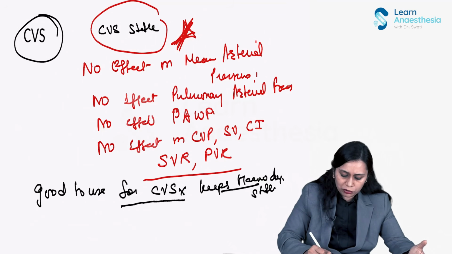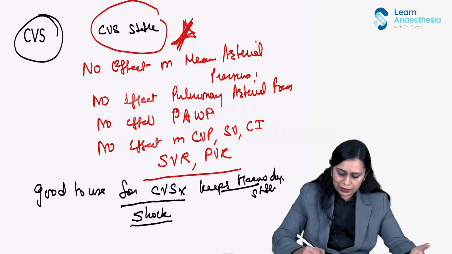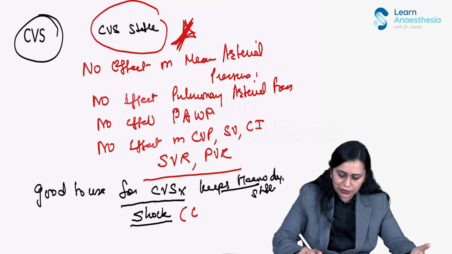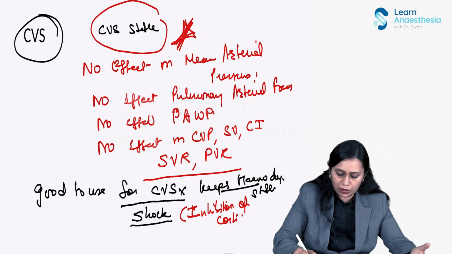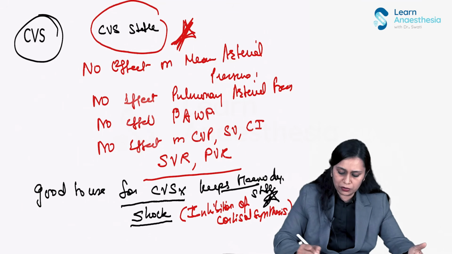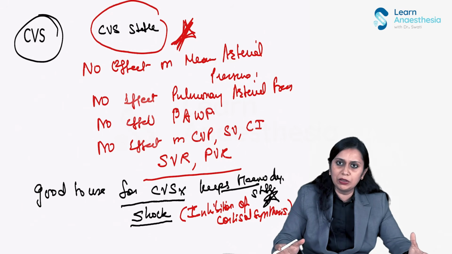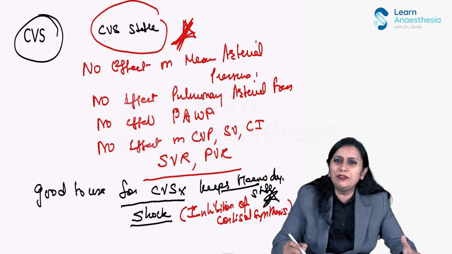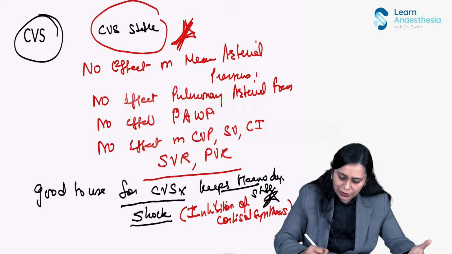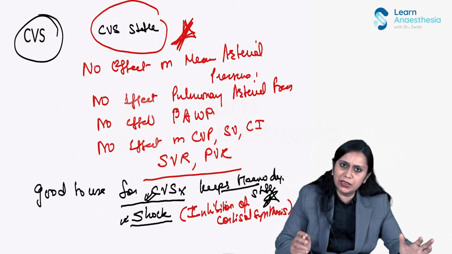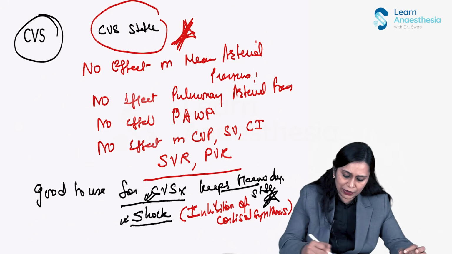Now it can also be used in shock patient, but the problem is, I will discuss a side effect in which I will say it causes inhibition of cortisol synthesis. So this is a major problem of etomidate. This is a black star point, and because of this, in shock patient also we need cortisol to maintain the hemodynamics. I mean, it becomes inferior to ketamine, right? But otherwise, for cardiovascular surgery and for shock patient, we can use etomidate because it keeps the hemodynamics stable.